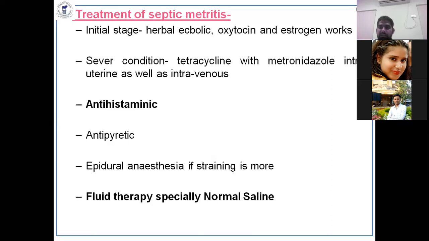Straining is very continuous, and if there is more straining, it can sometimes lead to prolapse of the uterus and rectal prolapse. To avoid these things, you should go for epidural anesthesia from time to time, and you can use a mild sedative. And fluid therapy as normal saline solution, as I told.